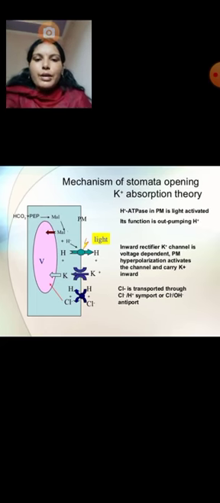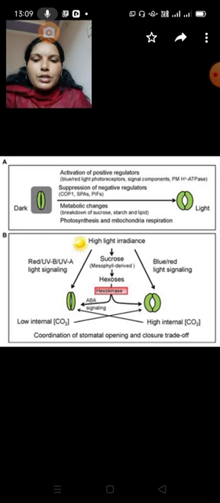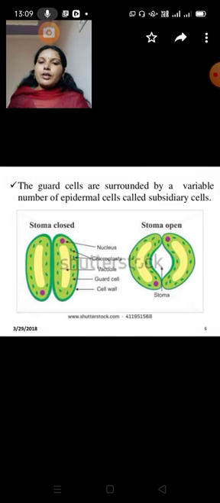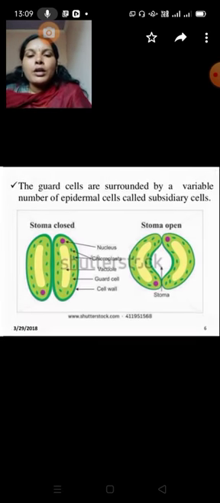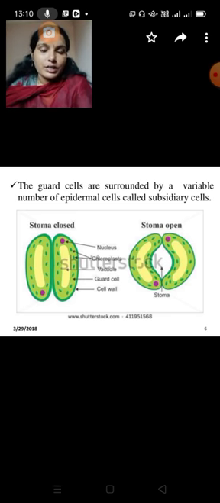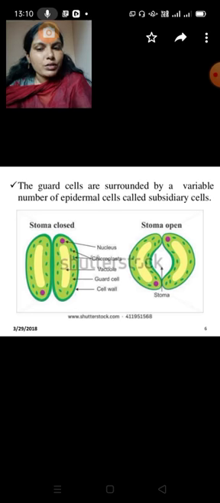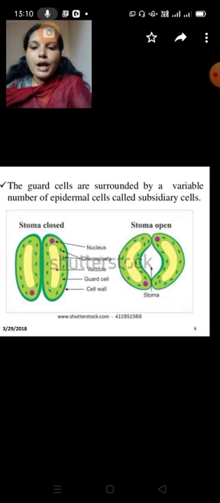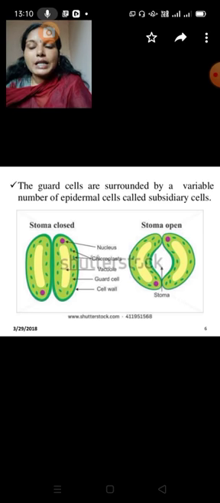So this is the mechanism of potassium ions absorption. Next we can say photosynthesis in guard cells. Here the opening and closing of stomata are due to photosynthetic activity of guard cells. Only when photosynthesis is taking place can we understand that mechanism. So the opening and closing of stomata are due to photosynthetic activity of guard cells.